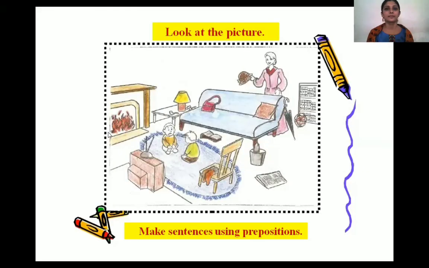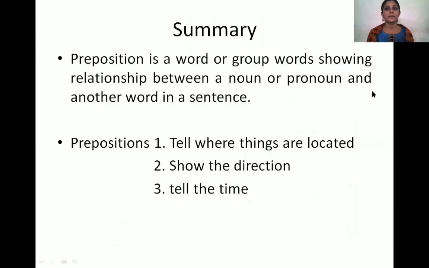Okay, let us now summarize what we have discussed so far. Preposition is a word or group of words showing relationship between a noun or pronoun and another word in a sentence.